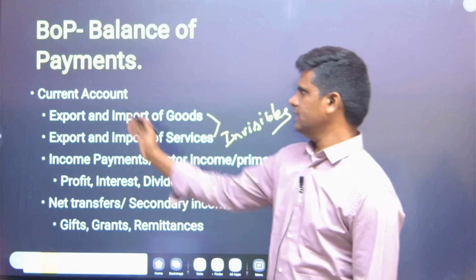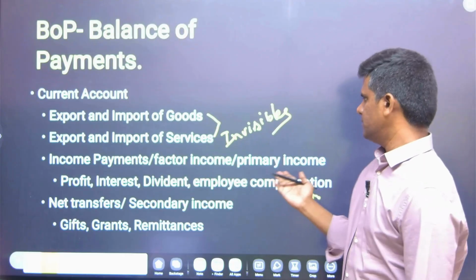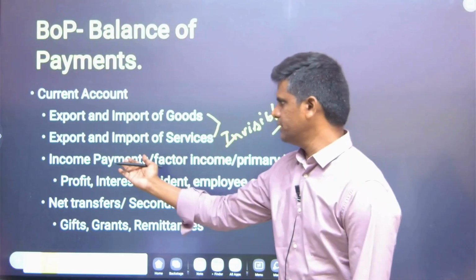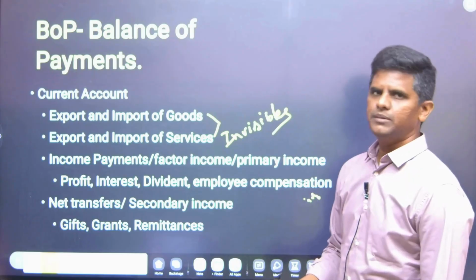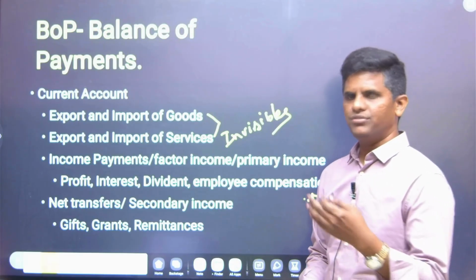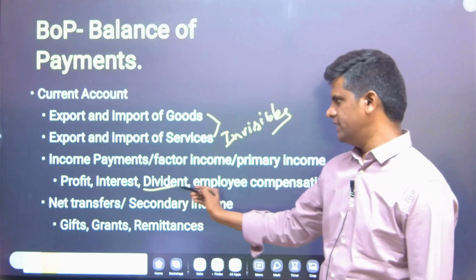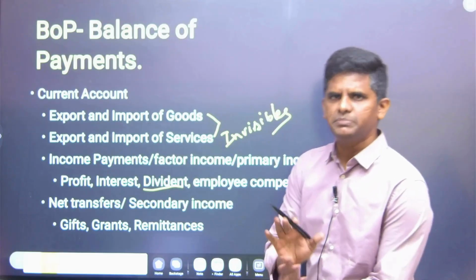The other category that comes under current account is income payments or factor income or primary income. This is the same category with different names. So what does it mean? Suppose you have shares in a foreign company and you get a dividend. That comes under this, because it doesn't deal with assets and liabilities per se.